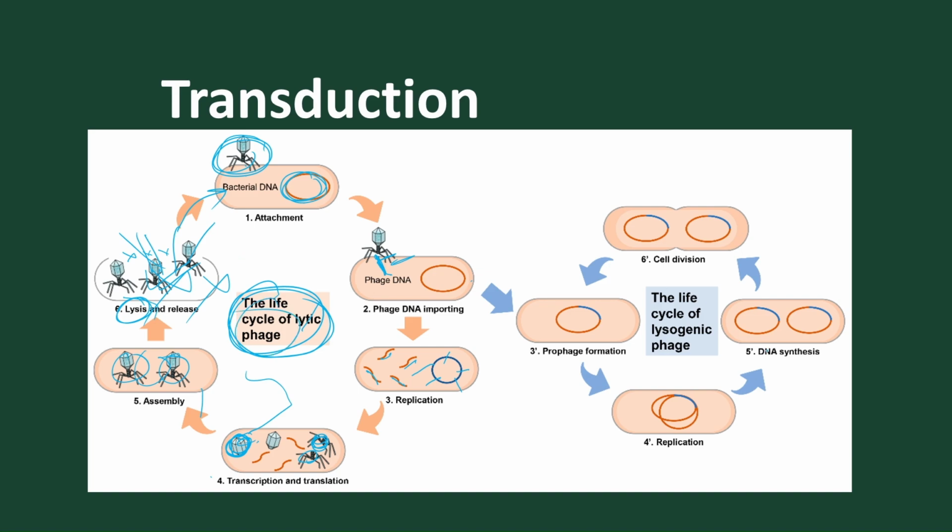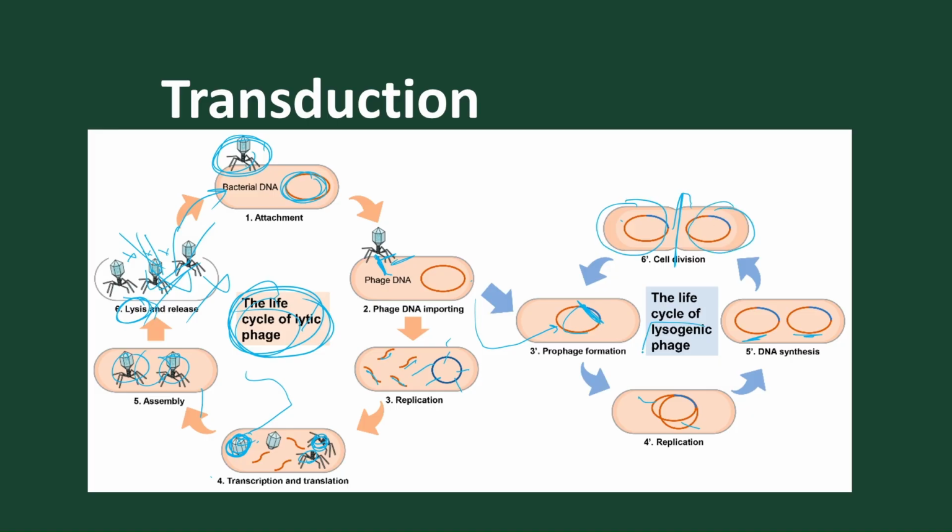But when we move on to the lysogenic phase, here what happens? Normally, this phage DNA is integrated with the parent DNA, the host DNA. After integration, they help in replication of this host DNA. And after replication of this DNA, it then causes division, forming bacteria, and this bacteria is of one type.